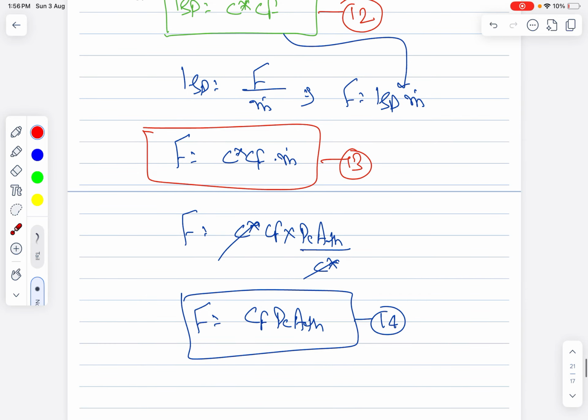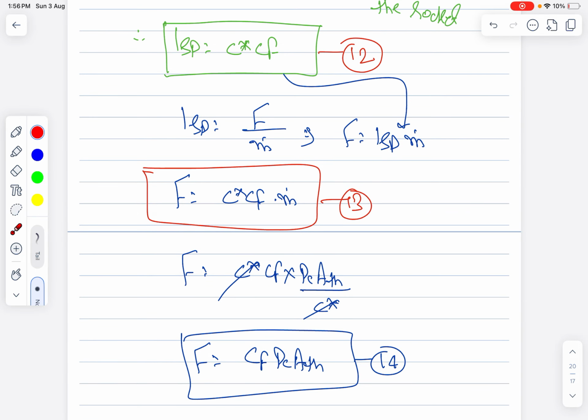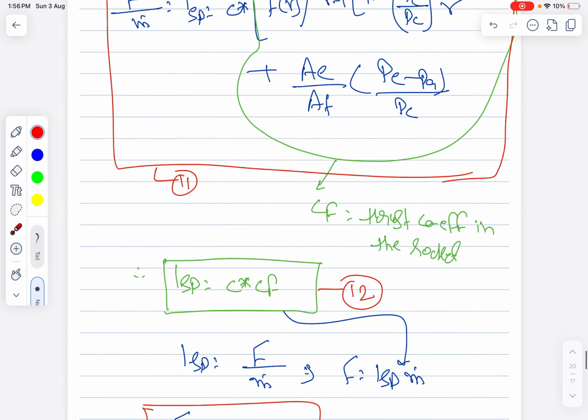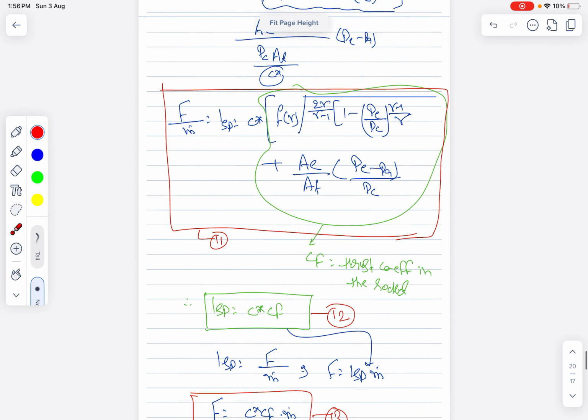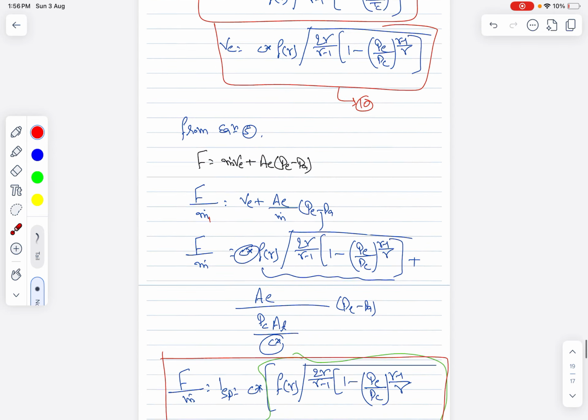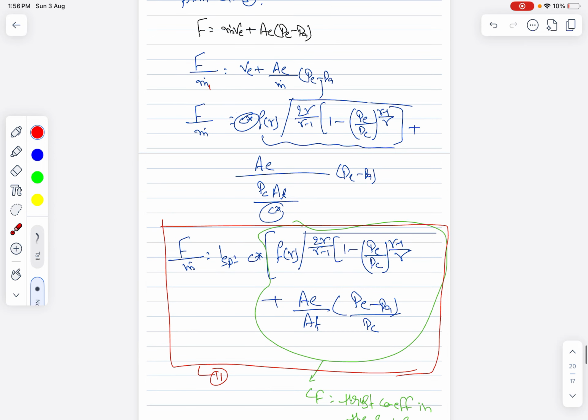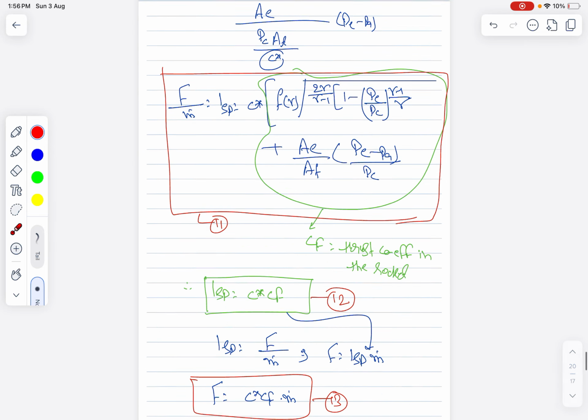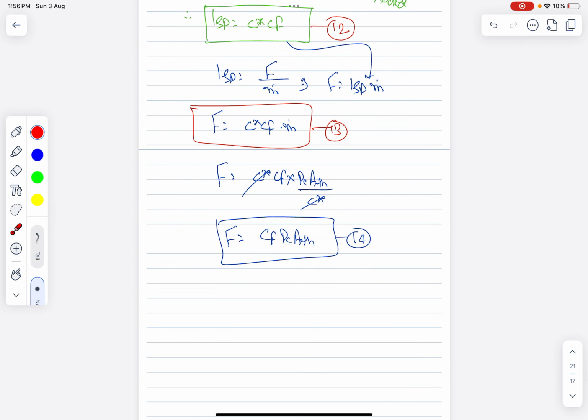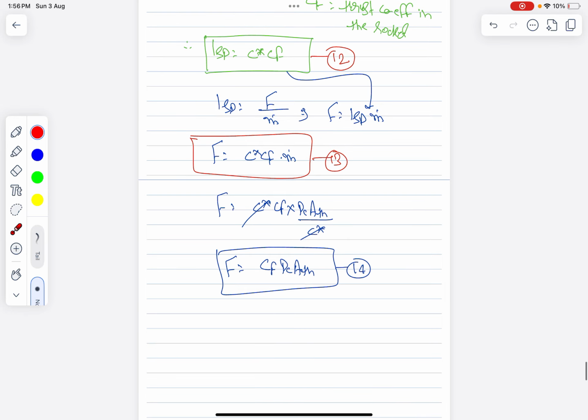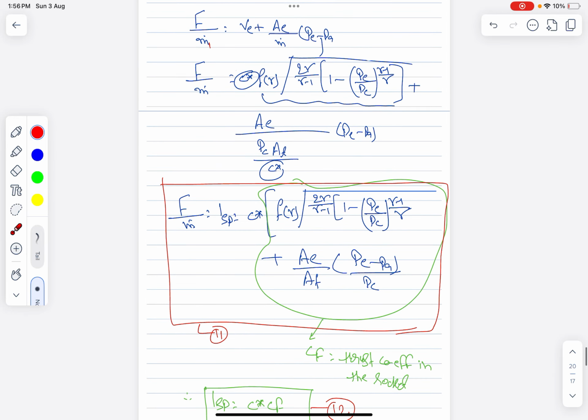So please remember these formulas, because these are very important formulas, right? Till now we have done till equation 14. So we have found the thrust equation in terms of many things: thrust coefficient, characteristic velocity, mass flow rate, all these things.